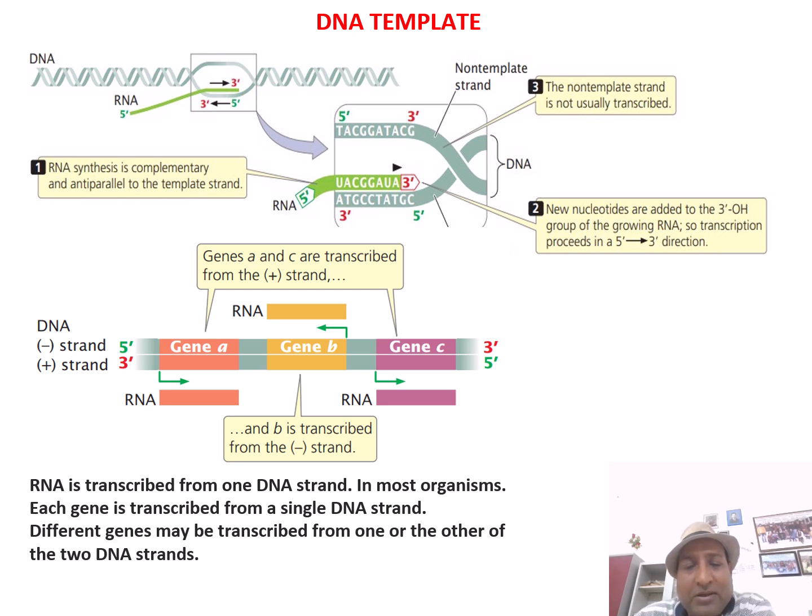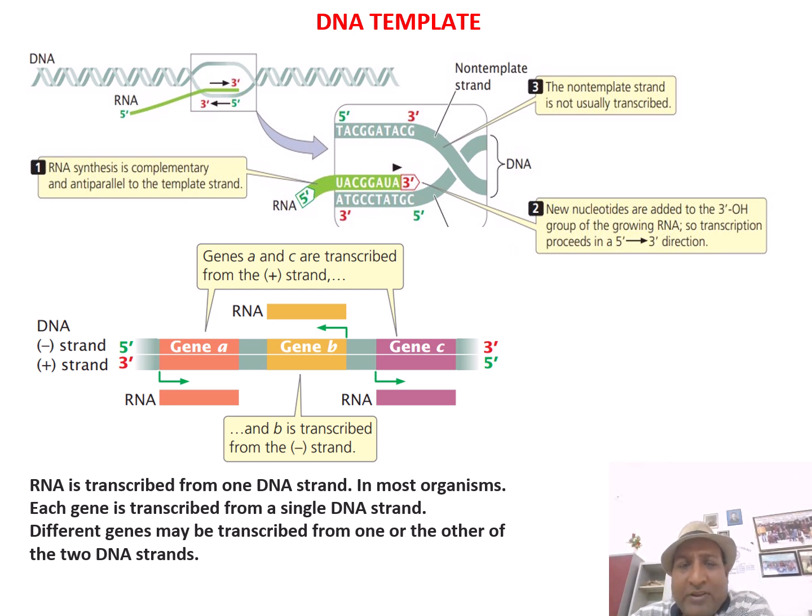But for gene B, transcription is happening from the negative strand. So genes may be present on both strands or only one strand, and their transcription will be only in the 5' to 3' direction. In this case, the transcription is in the 5' to 3' direction, and in this one, the gene transcription starts from here, again in the 5' to 3' direction.